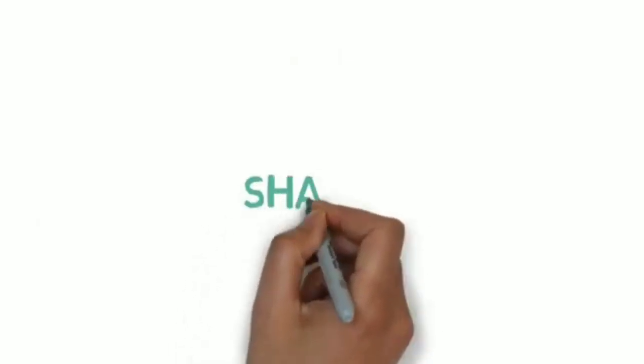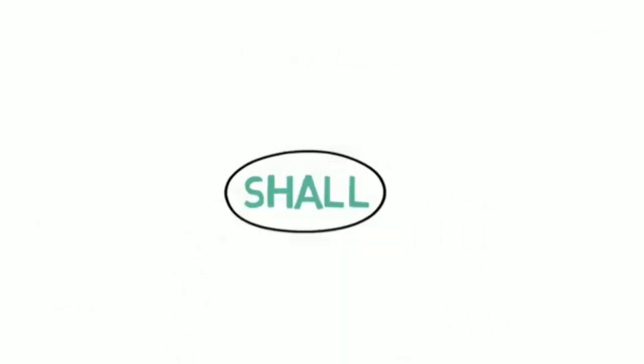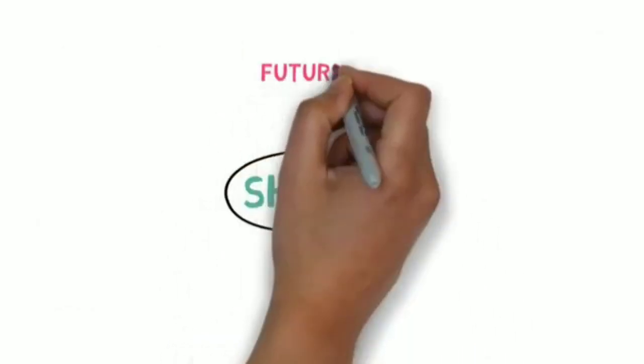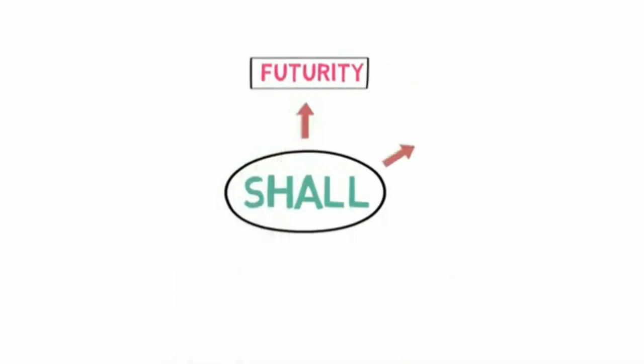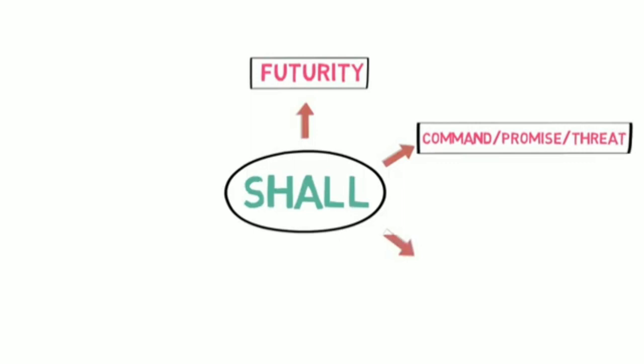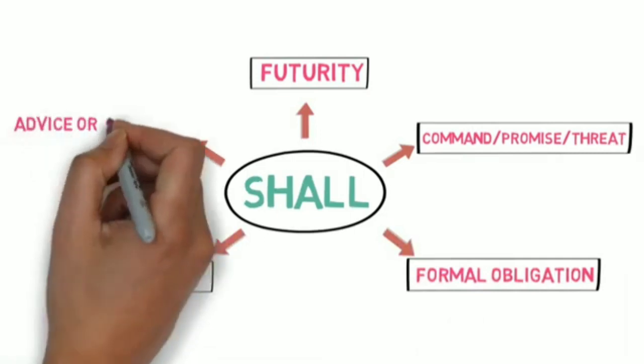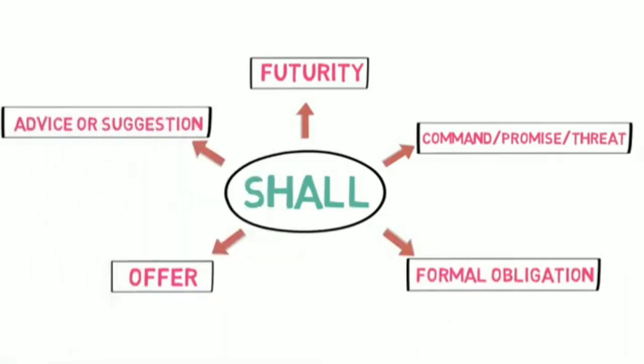Let's understand the modal verb shall. The modal verb shall may be used in 5 possible ways. Number 1. Futurity. Number 2. Command, promise or threat. Number 3. Formal obligations. Number 4. Offer. And number 5. Advice or suggestion.